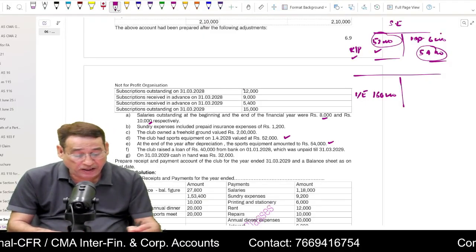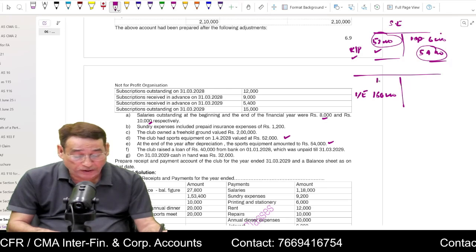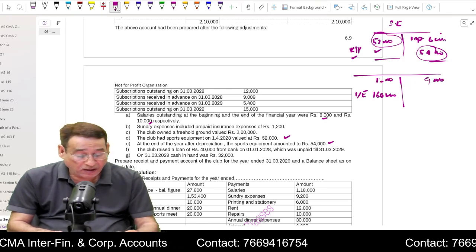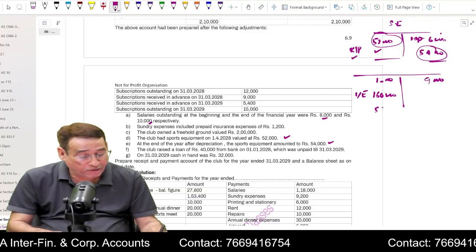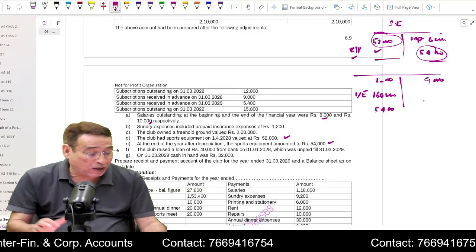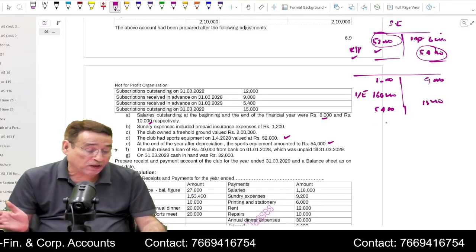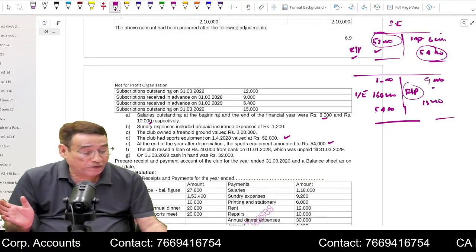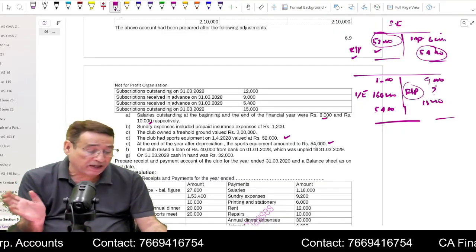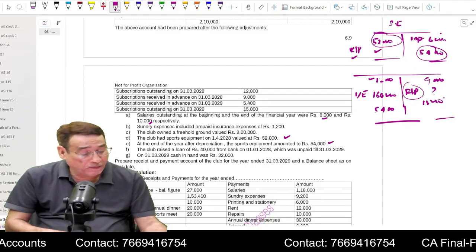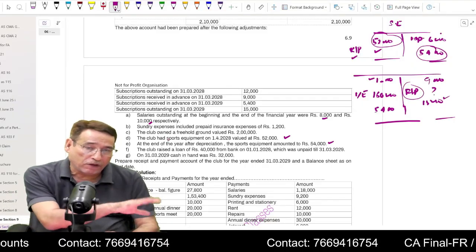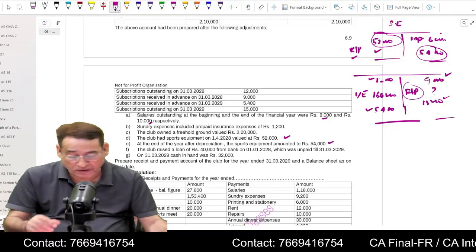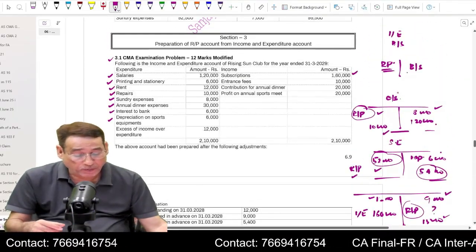Subscription outstanding now 12,000. So opening due 12,000. Subscription received in advance, opening advance is given. Subscription received in advance, closing advance is also given. Subscription outstanding at the end of the year is also given. All you have to do now is balance and find out this figure. This figure you must write on the receipt side. Opening and closing due will be written on the asset side of the balance sheet. Opening advance, closing advance will be written on the liability side. This is how you are supposed to prepare.